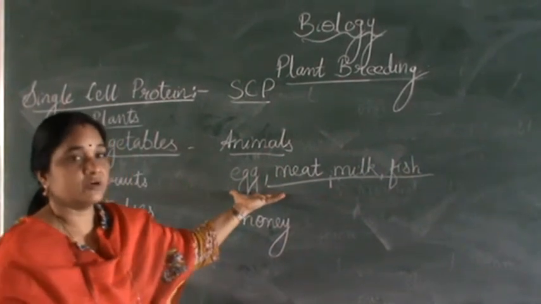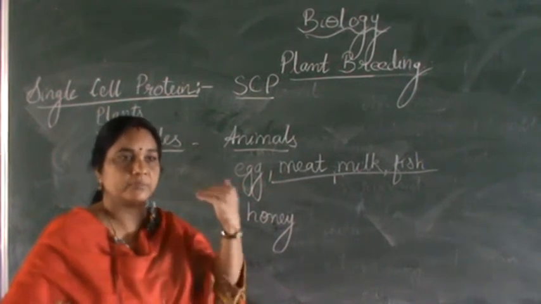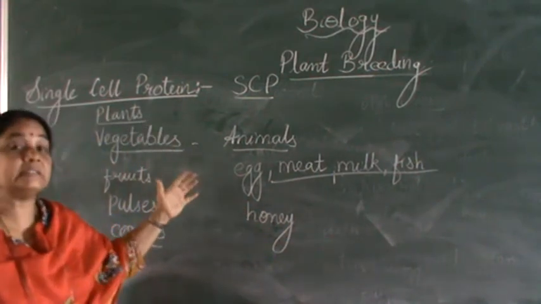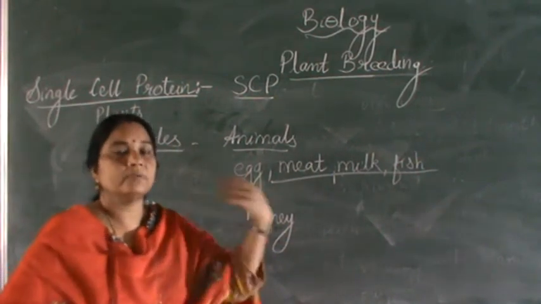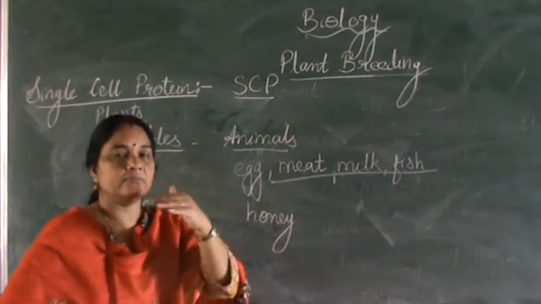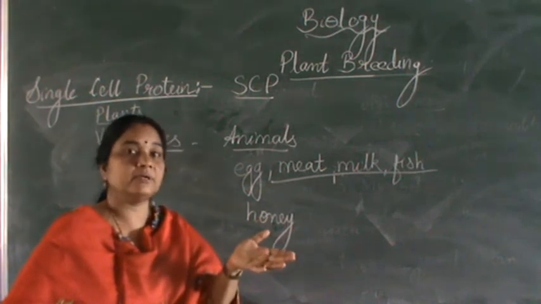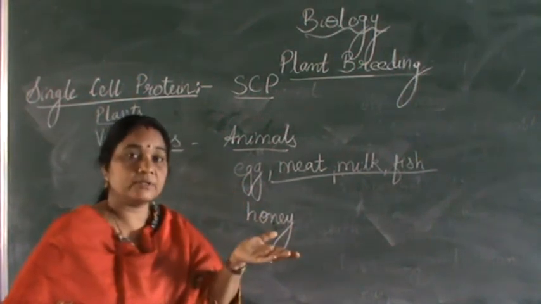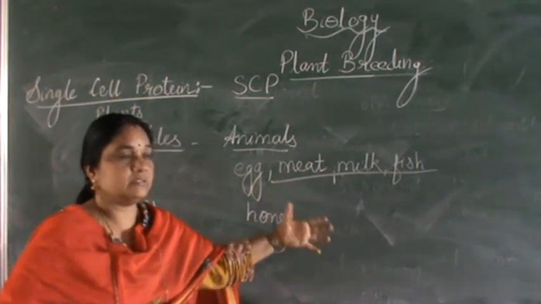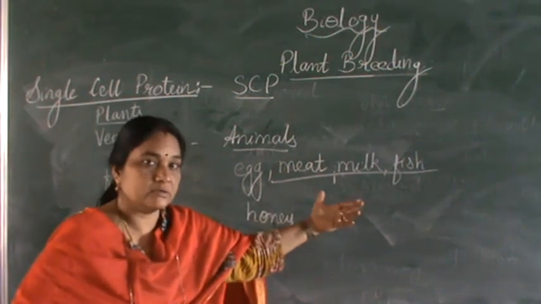So you can see that in the food chain, plants are nothing but primary producers. They produce different vegetables and fruits and all. They are in turn eaten by the primary consumers. Primary consumers are in turn eaten by the secondary consumers. So there is a whole food chain where the primary consumers are dependent on plants, and the secondary consumers are dependent on the primary consumers. So you can see the whole food chain where, at each level, the animals are dependent on each other.